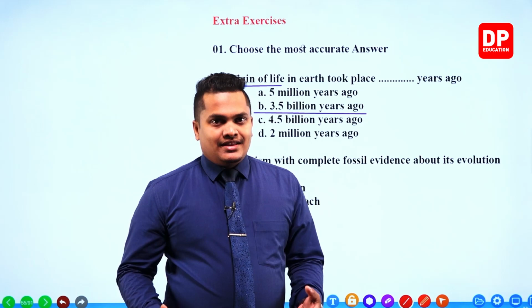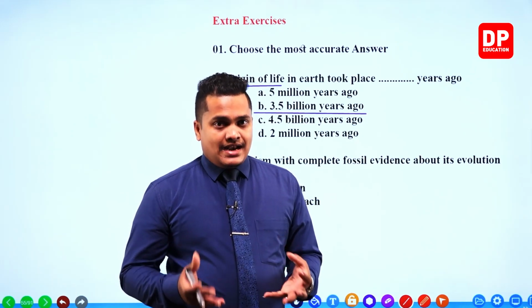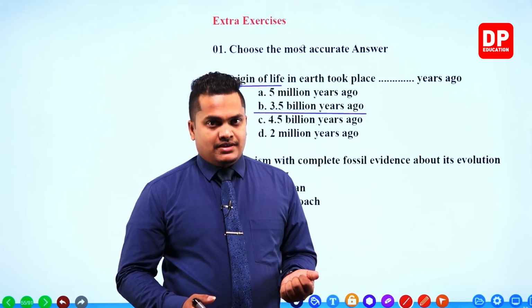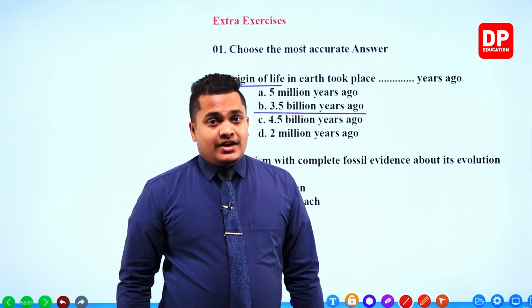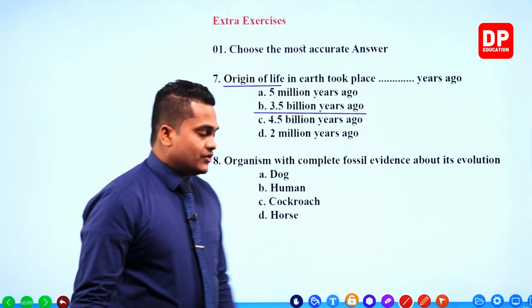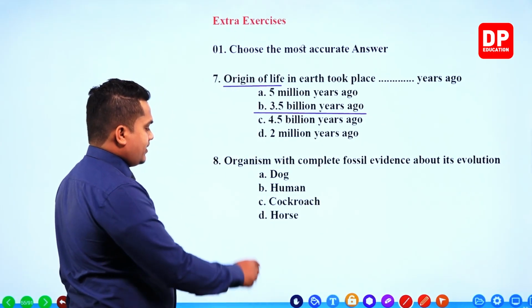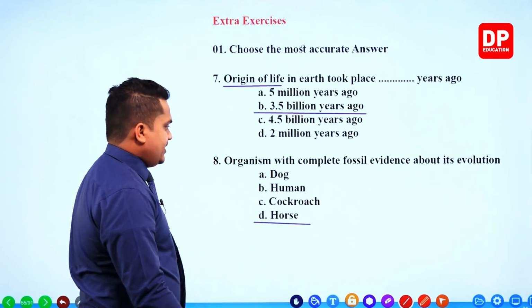We studied the evolution process of that particular animal, and that animal is the horse. So among dog, human, cockroach, and horse, horse should be the answer.